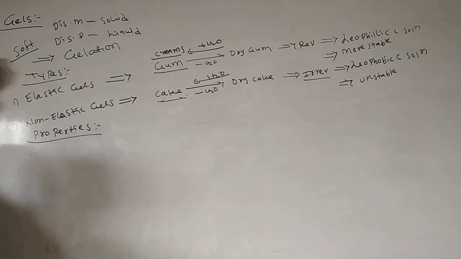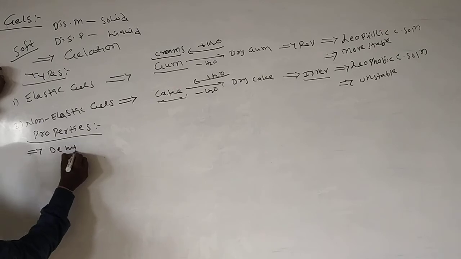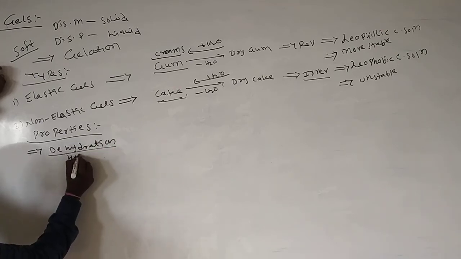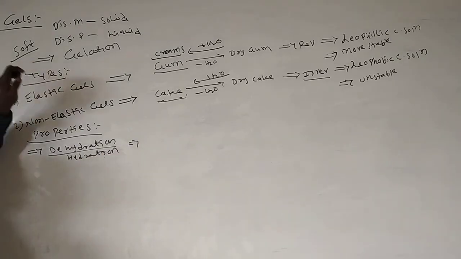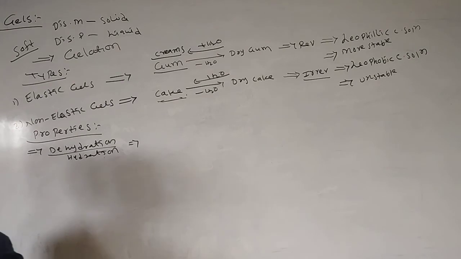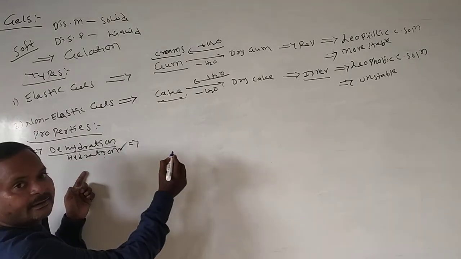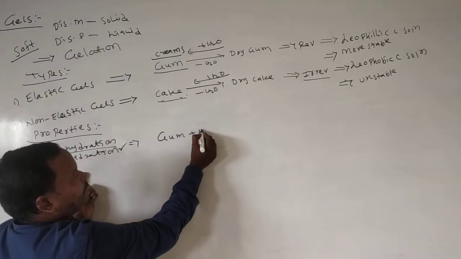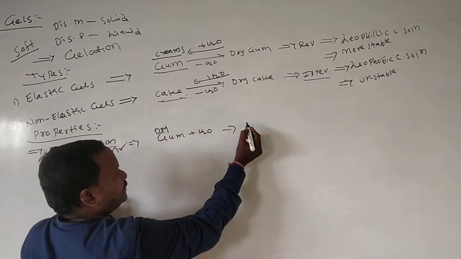Properties of gels. Gels show hydration property and dehydration property. Some gels have affinity to interact with the water, that's why they show hydration property. Suppose dry gum, add water. What happened?